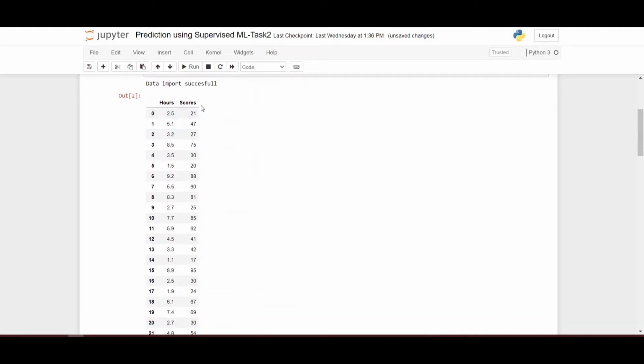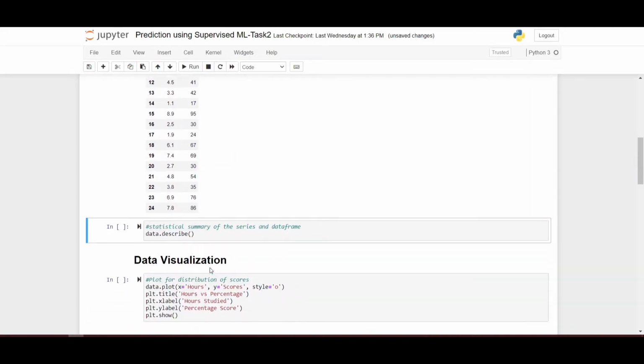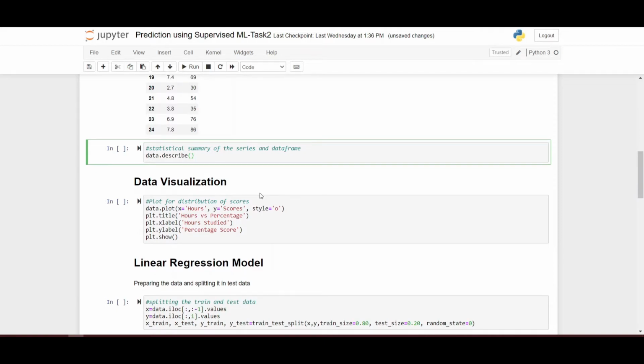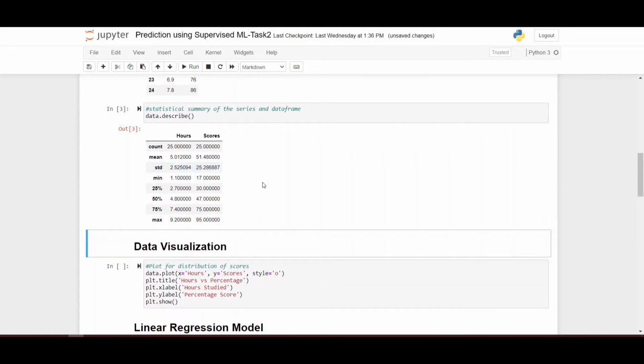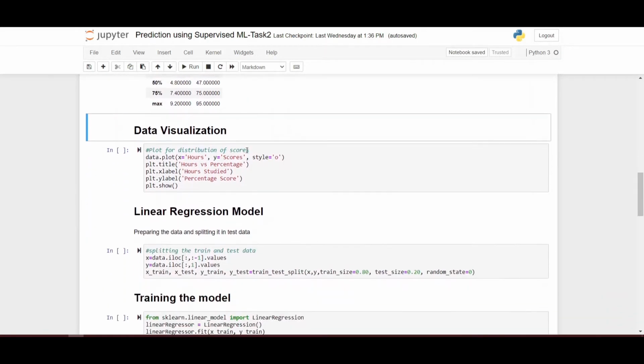So the data is imported successfully, and the whole data frame or data set is showing here. And for the statistical summary of the series and the data frame, we use the describe function to get the brief description of the whole data frame.